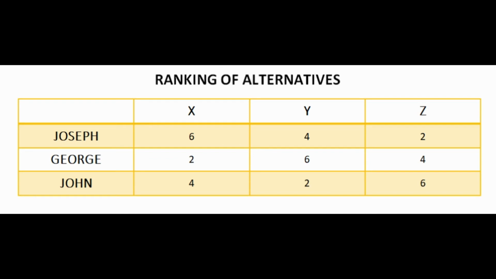In the case of George, he prefers Y to Z when Y and Z are available. He prefers Z to X when Z and X are available, and he prefers Y to X when Y and X are available. So in the case of the last individual, John, he prefers Z to X when Z and X are available. He prefers X to Y when X and Y are available, and finally he prefers Z to Y when both Z and Y are available.